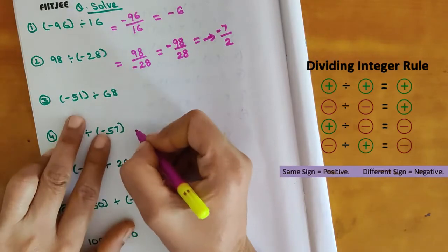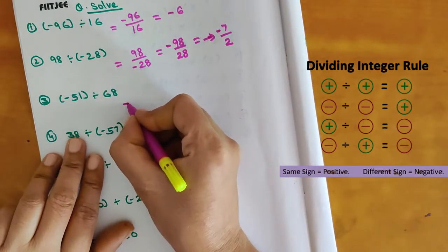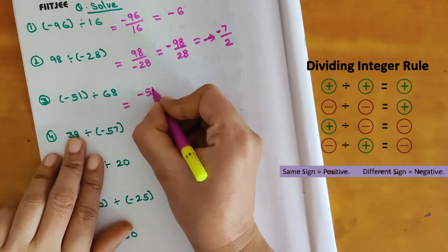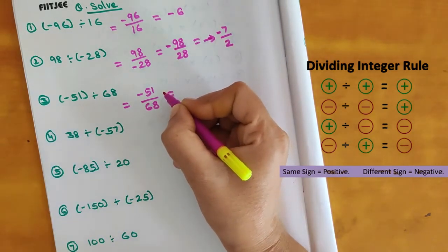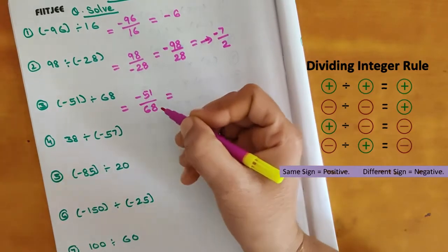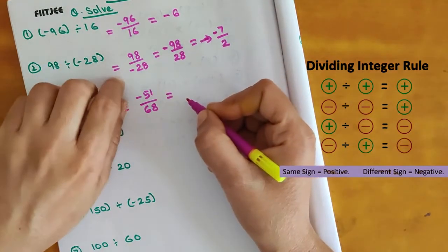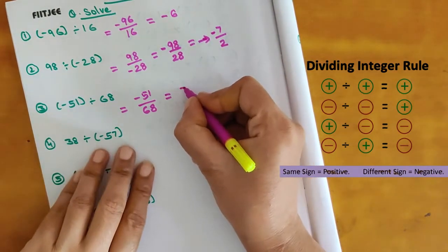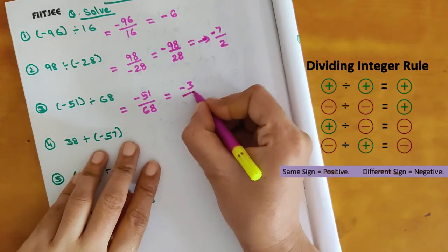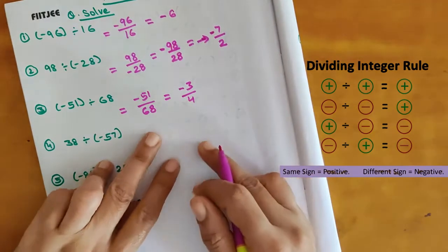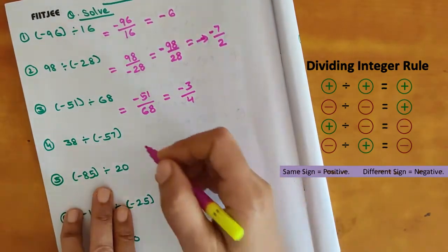Now next it is given negative 51 divided by 68. Okay. So negative 51. Both are multiples of, which table does it come in? 17. 17 threes are 51 and 17 fours are 68. So answer is negative 3 by 4.